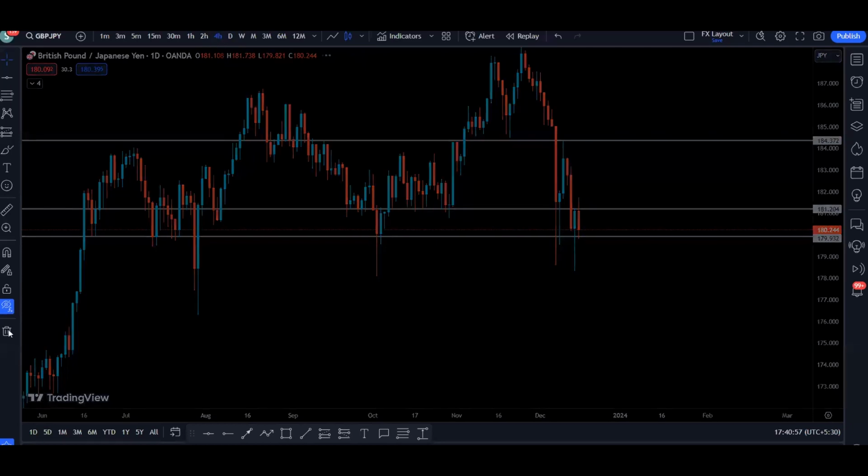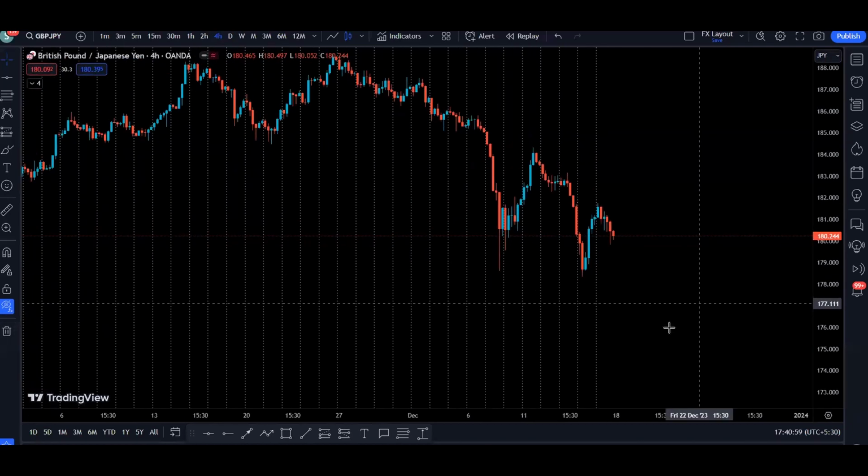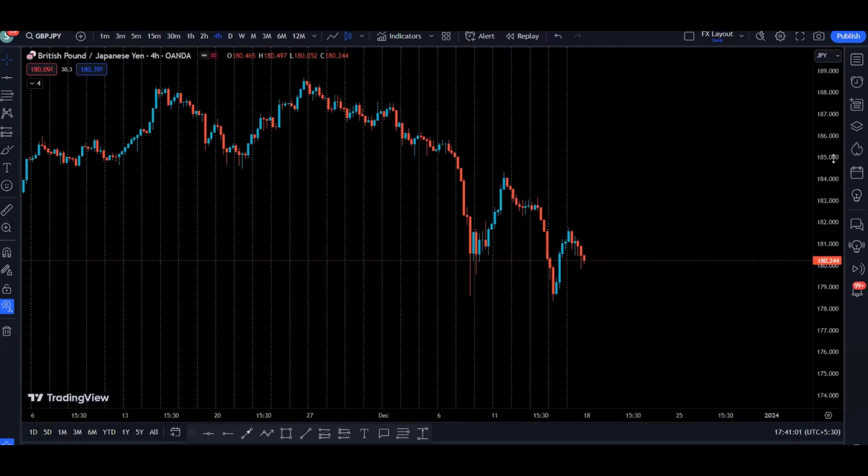Let's go to the 4-hour time frame to find more details on what is happening. So on the 4 hour, we can see that the market structure looks bearish. We created lower low, lower high, lower low, lower high, and there is a higher probability price is going to come down to retest this low created.